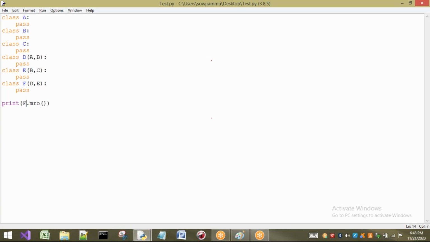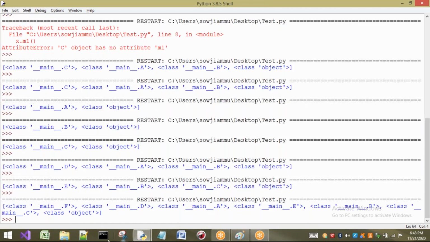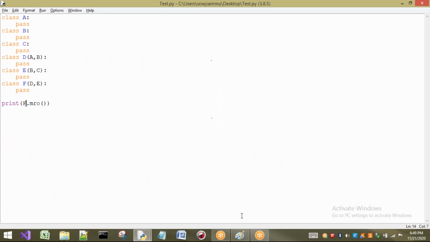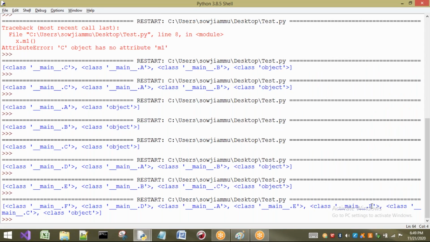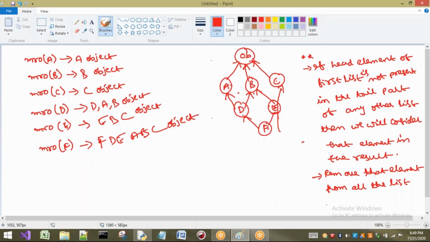See, I am going to write F dot MRO. So it's giving me what? F, D, A, E. See here, F D A E. I got F D E A. Okay, after that B C he got. I got also B C. That means some mistake is there here. So how it has to be rectified and where it has to be checked.